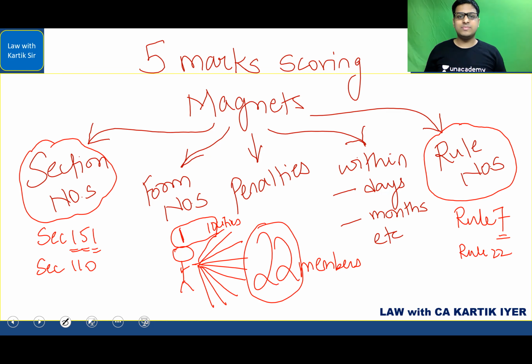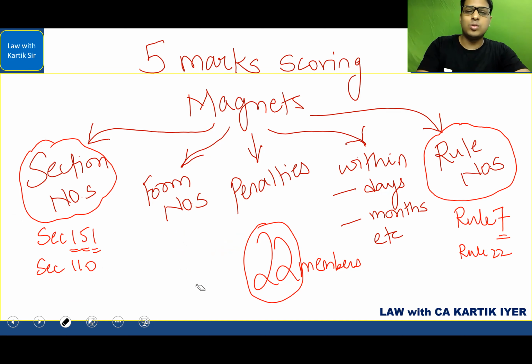That's how you remember. You will never forget this in life, because you'll remember, postal ballot, section 110, because one person is sending to 10 cities where 22 members reside. So section 110, read with rule 22. Very simple. Join the batch so that I can teach you all these fun techniques, and your answer concept clarity and answer memorizing will be so smooth that you will find law your most scoring paper. You will enjoy law.